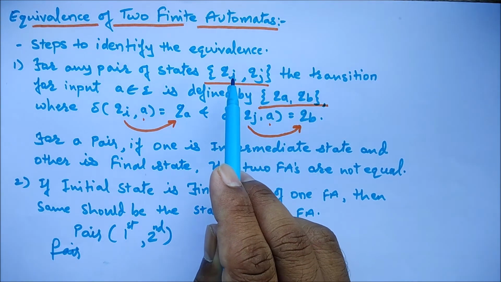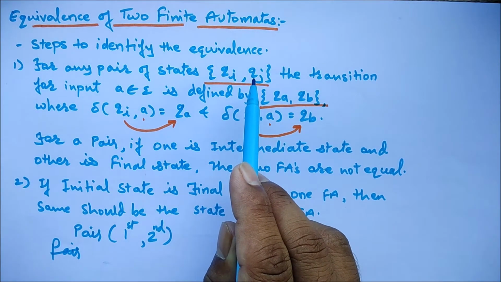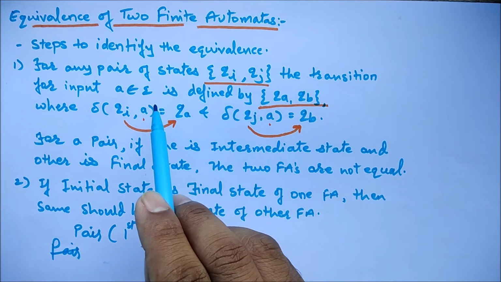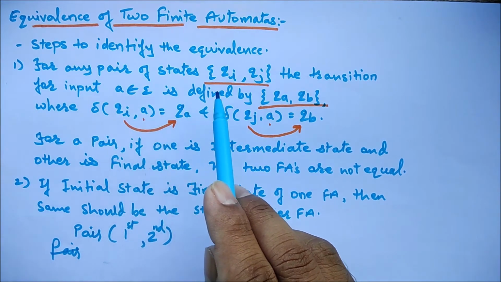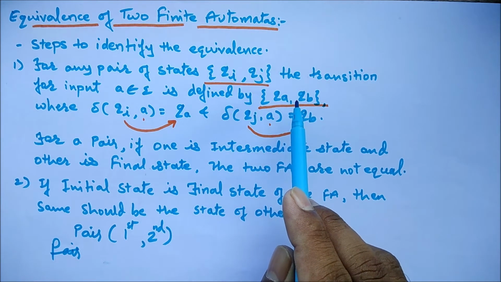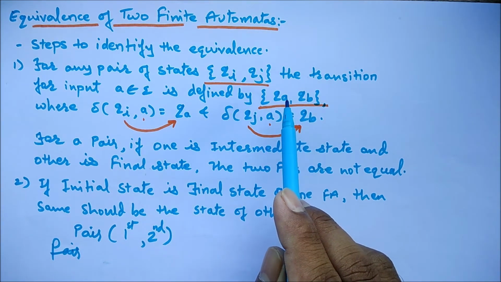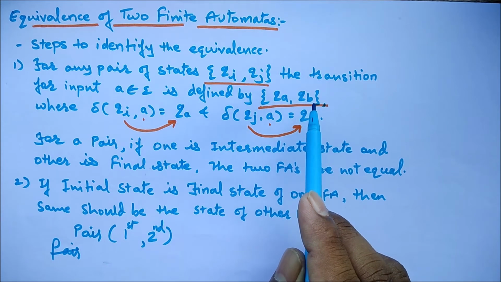For example, Qi and Qj is a pair, and with input a, these are transiting to new states, which may be Qa and Qb.